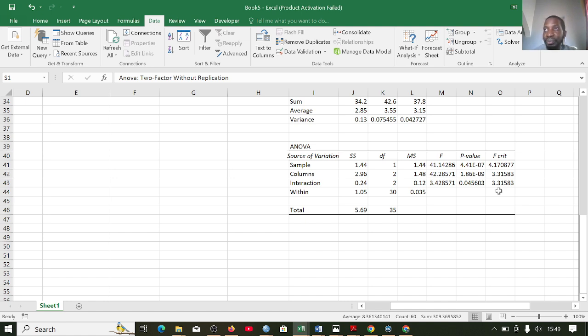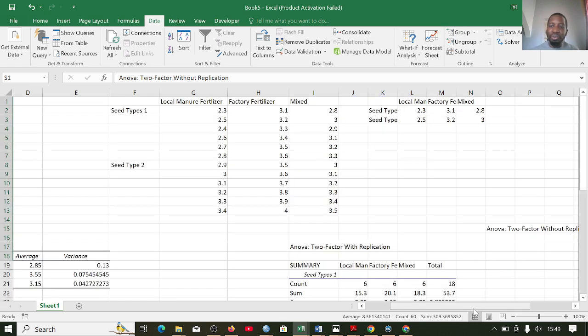The two factors interacted and they influence the outcome, or you can equally use the p value. In all of these situations, the p value is less than 0.05, so you reject the null hypothesis in all of these. So now we have seen how we can use Excel to do that.